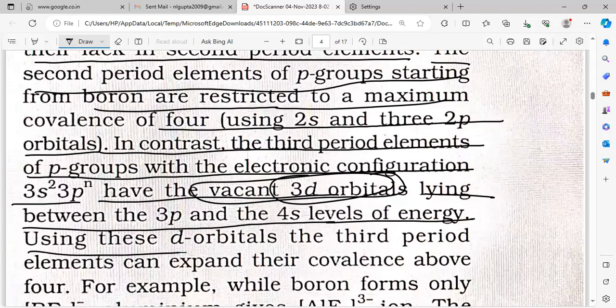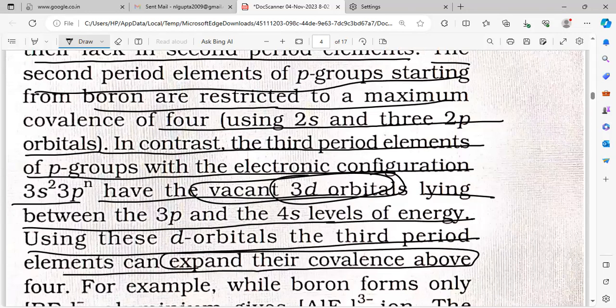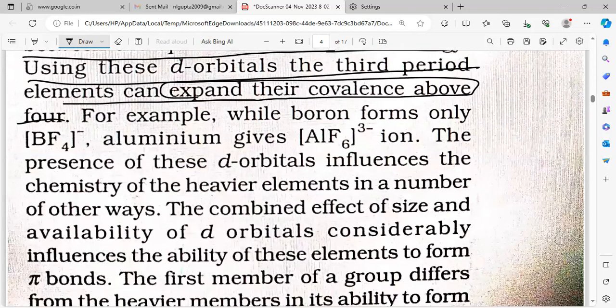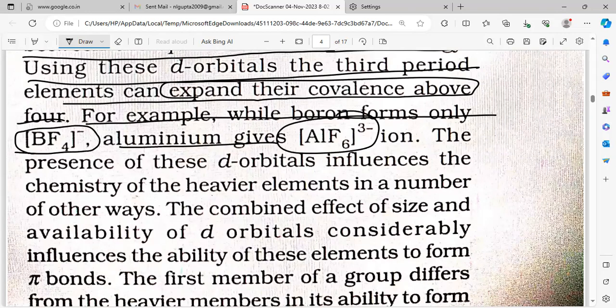Using this d orbital, third period elements can expand their covalence. For example, while boron forms only BF4 minus, aluminum gives AlF6 3 minus. How many bonds? 6 bonds it is forming.